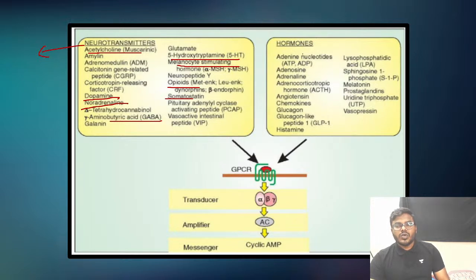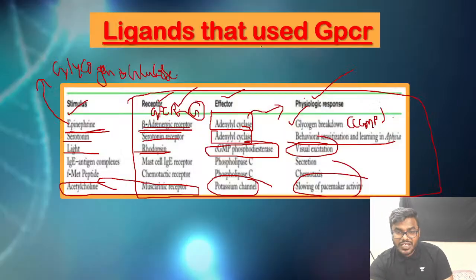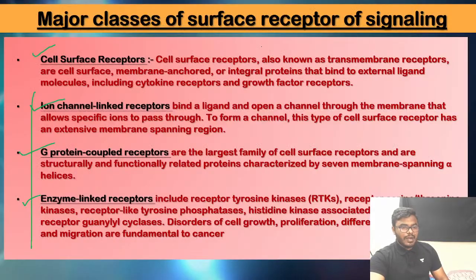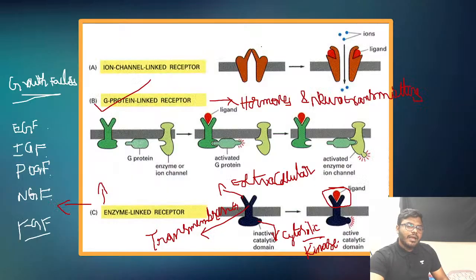If you look into the hormones, what is the point you have to remember? Adrenaline, ACTH, glucagon. Remember once again: adrenaline, ACTH, glucagon, histamine, melatonin and prostaglandin, followed by vasopressin. Here I have given 7 examples, and there I have given 8 examples. Remember whichever I marked. These are the most important neurotransmitters and hormones in our body that use GPCRs. So friends, this is the introduction to cell signaling as well as the GPCR pathway, right?